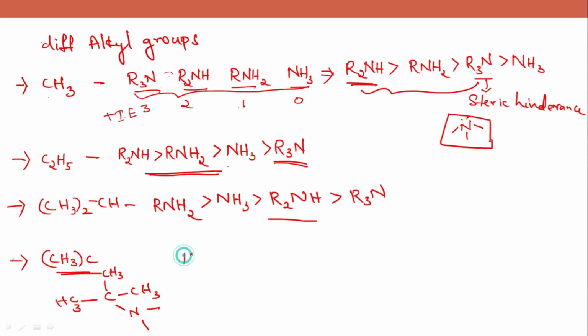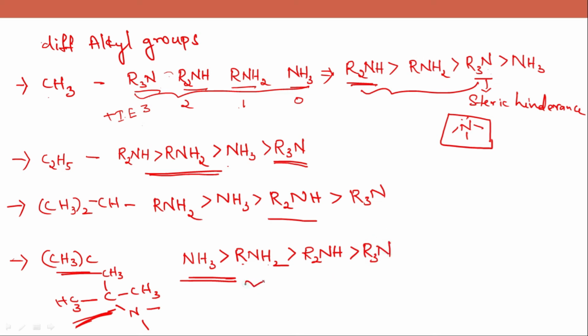We'll see the order here. NH3 will have the greater basic strength compared to RNH2. So have you seen this? Even the RNH2 has the less basicity than NH3 due to the steric hindrance, due to large alkyl group attached to NH2 group, and then comes R2NH, and in the last R3N.